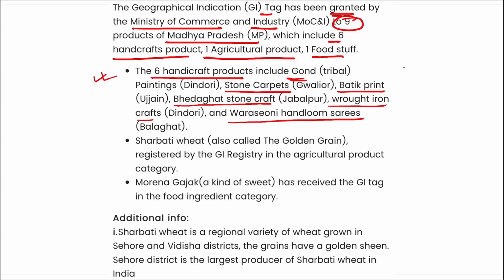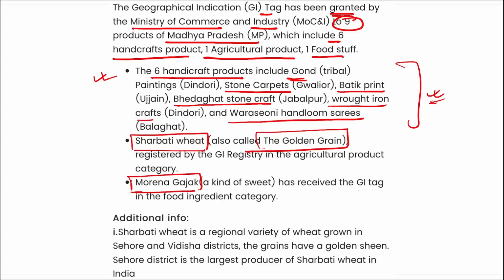So these are the 6 products that can definitely be asked, and I want you to take a note of this. Apart from this, if we are talking about agriculture product, it is your Sharbati wheat, also called the golden grain of Maharashtra, that got the GI tag, and Morena Gajak, a kind of sweet that received the GI tag in the food ingredient category. Right? Important, take a note. We are talking about Madhya Pradesh. So a total of 9 products recently got the GI tag.